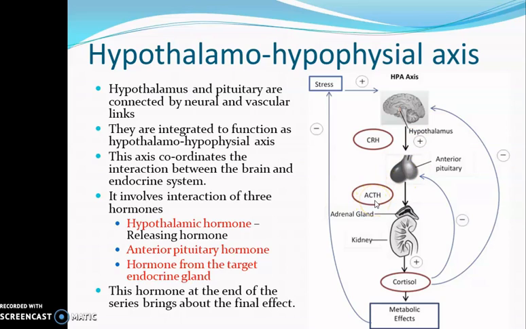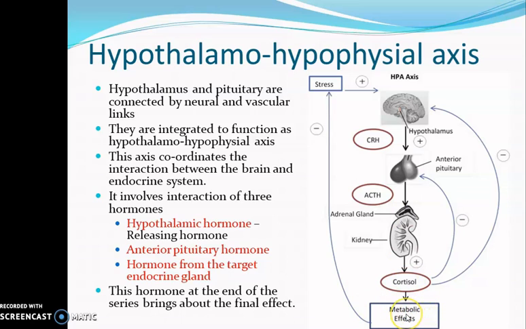It is adrenocorticotropic hormone, and this ACTH is going to the adrenal gland, which is distantly located, and it is acting on the adrenal gland. It is stimulating the adrenal cortex to secrete the hormone cortisol, and this cortisol hormone is producing its metabolic effects.